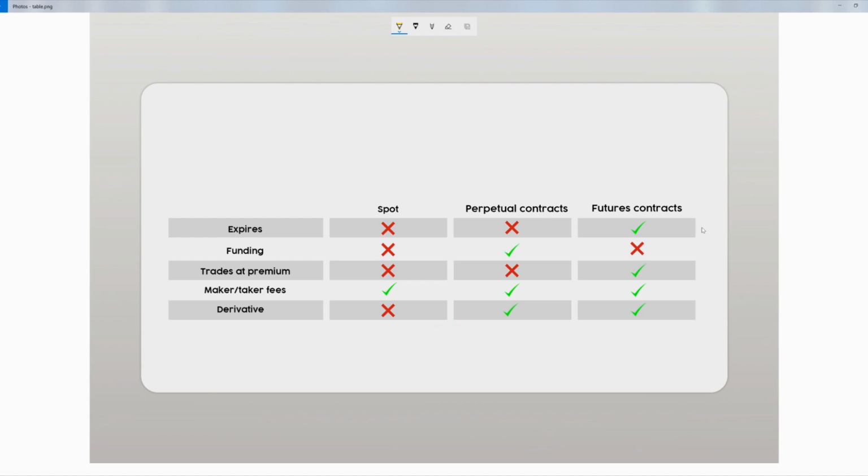Perpetual contracts don't trade at a premium, or at a very small one, whereas futures contracts trade at a very large one. Spot, perp and futures contracts all pay these: maker fees and taker fees. Maker fees refer to the fees paid when using a limit order, and taker fees refer to market orders. And as we know, perpetual contracts and futures contracts are both derivatives of Bitcoin.